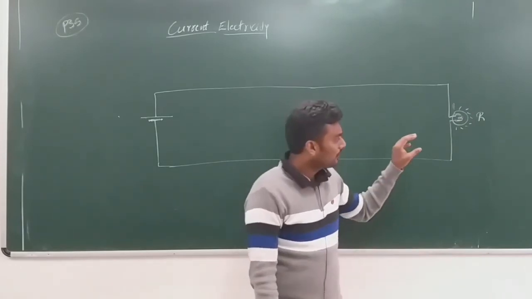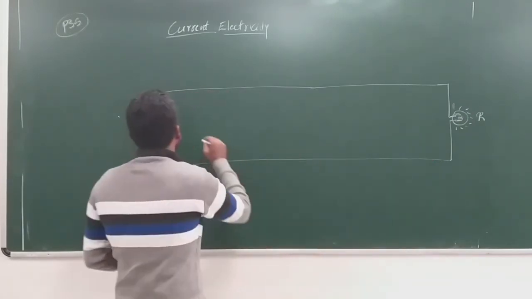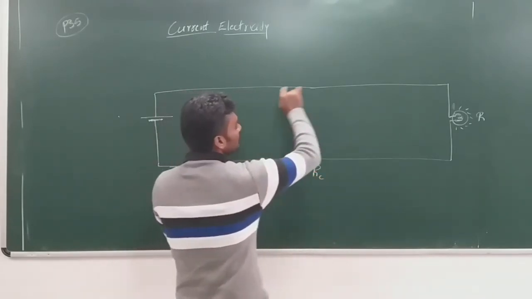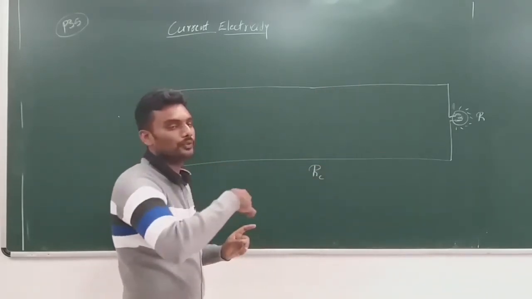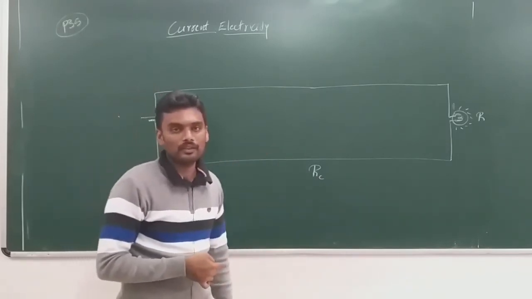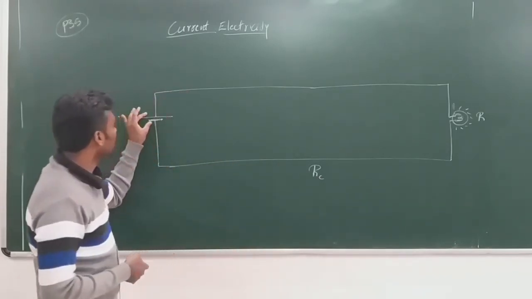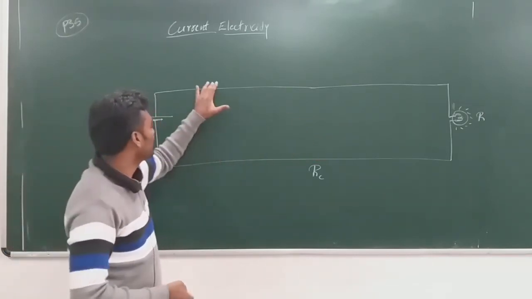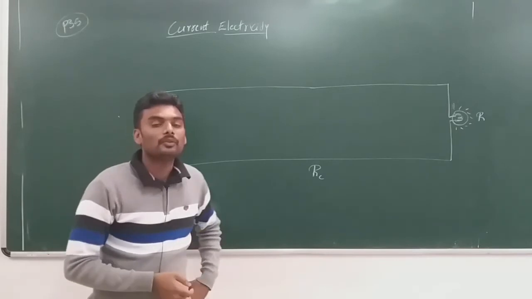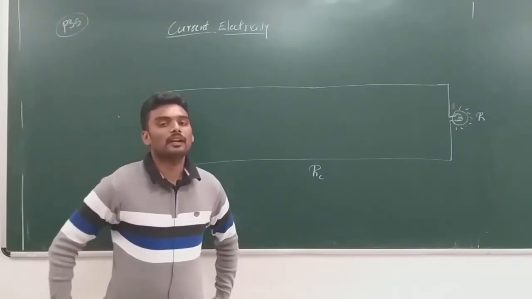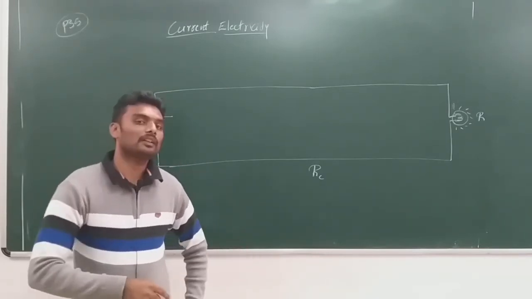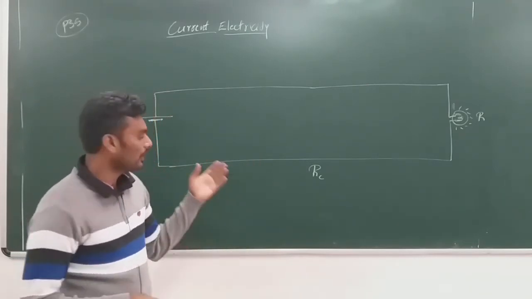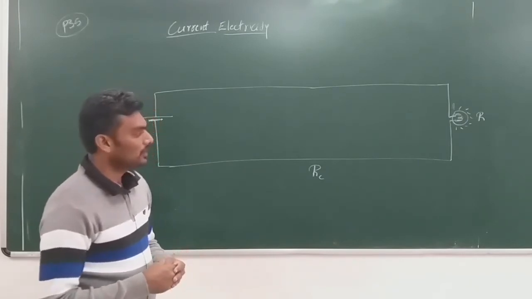So R is the resistance of the device, and let RC be the resistance of the entire conductor that is used in the transmission of power. Now you are transmitting electrical power from this battery to that bulb using these cables. What is preferred while transmitting the power, maintaining high voltage or low voltage? Let us work it out and we will see.